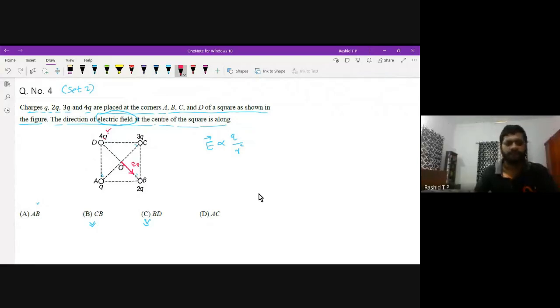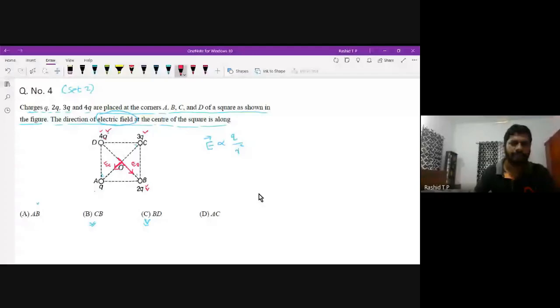Next, the electric field at the point O because of the charge 3q. 3q is smaller than 4q and the distance is the same. Therefore, the strength of the electric field is smaller compared to ED. This is the electric field at this point because of the charge C. Electric field at the point O because of the 2q charge will be again smaller.